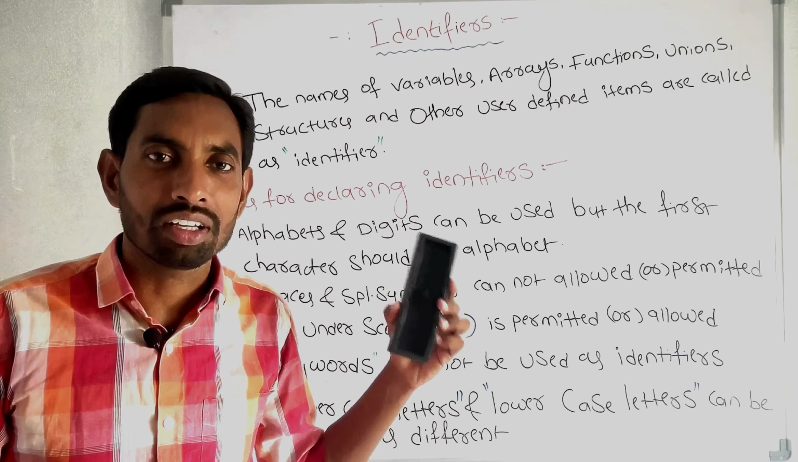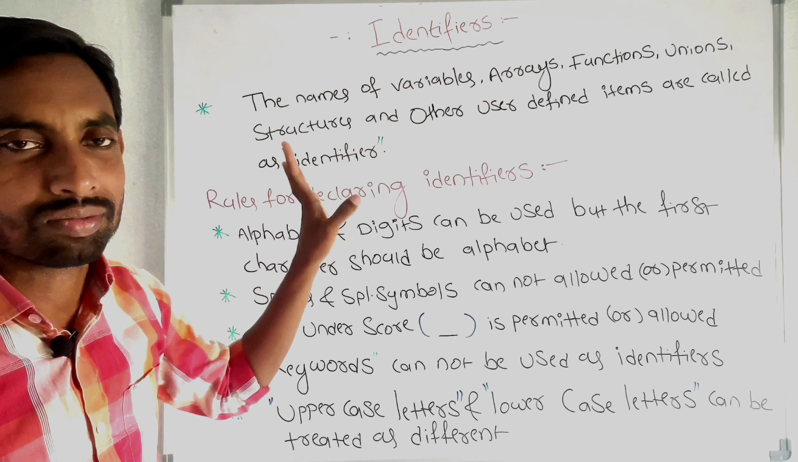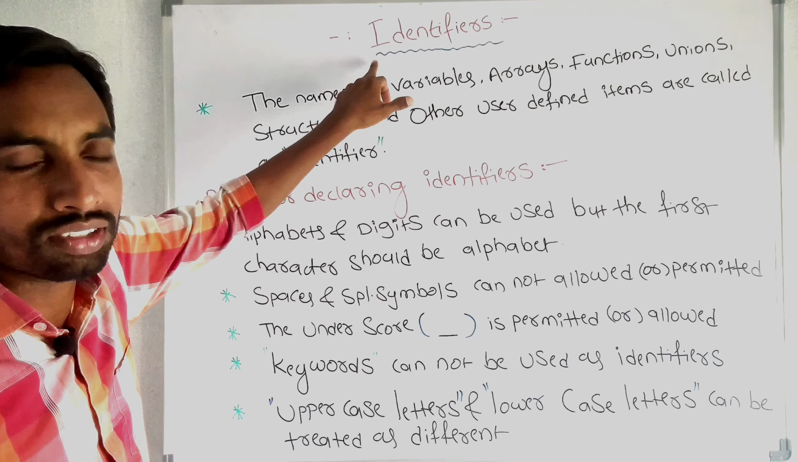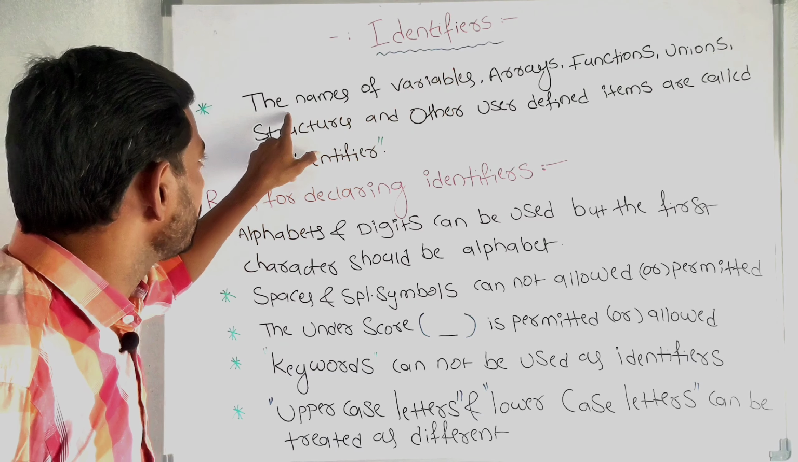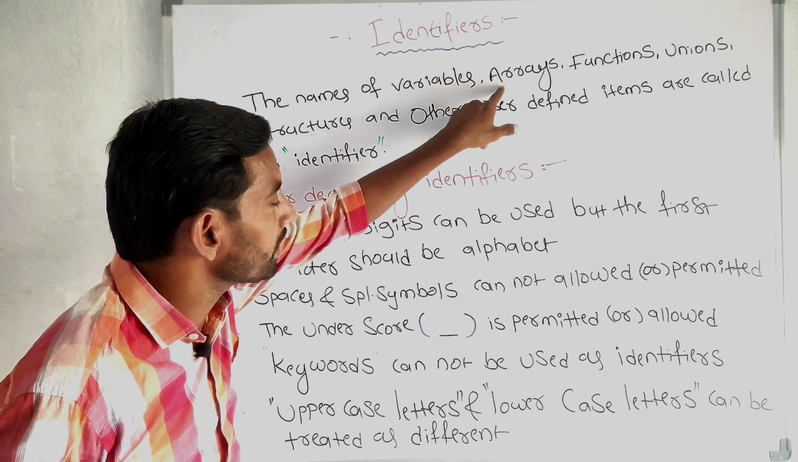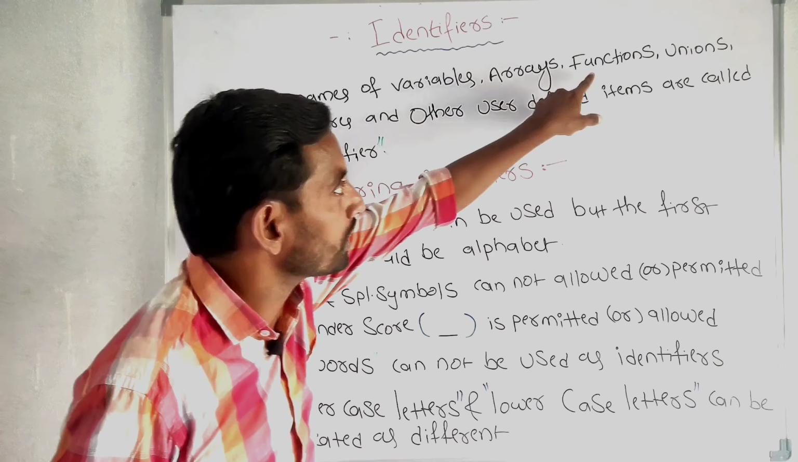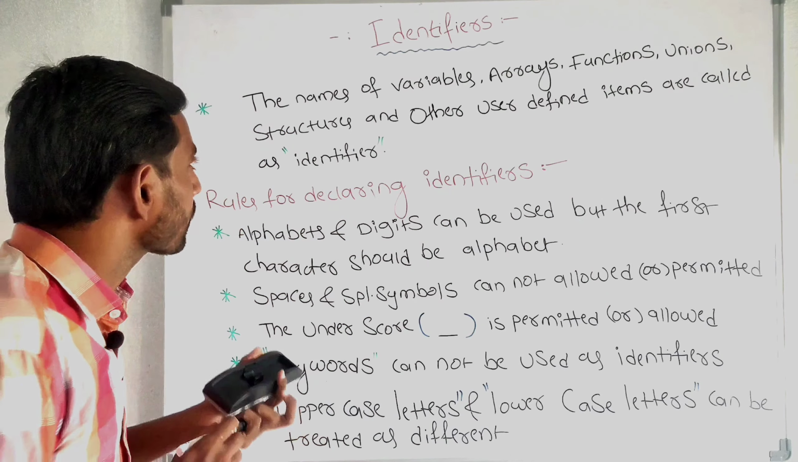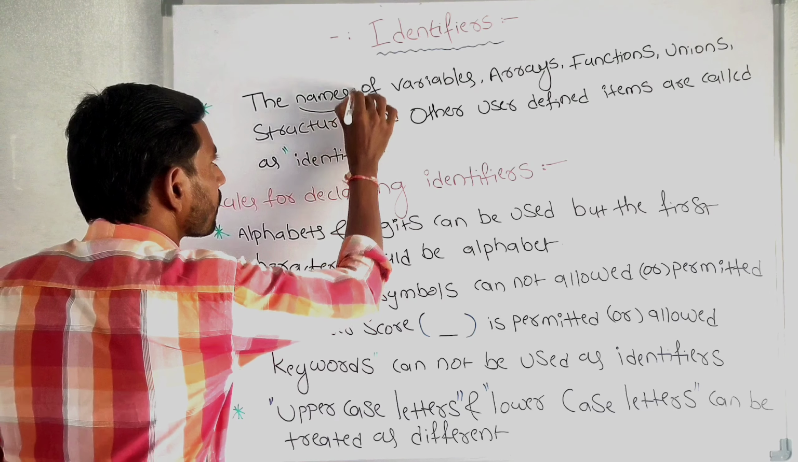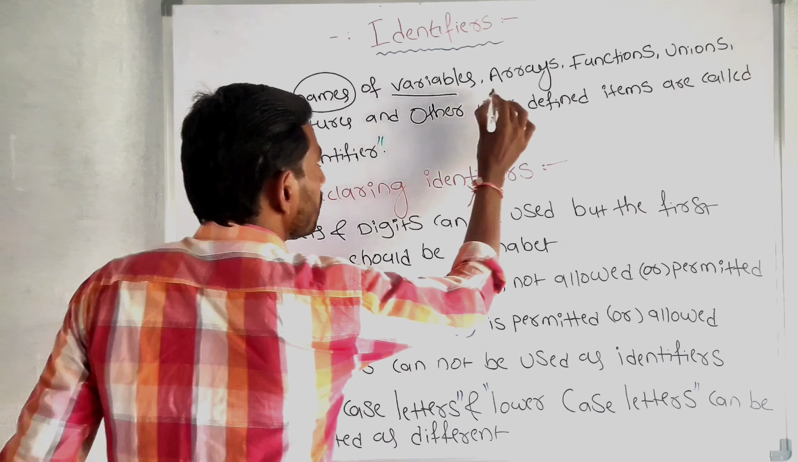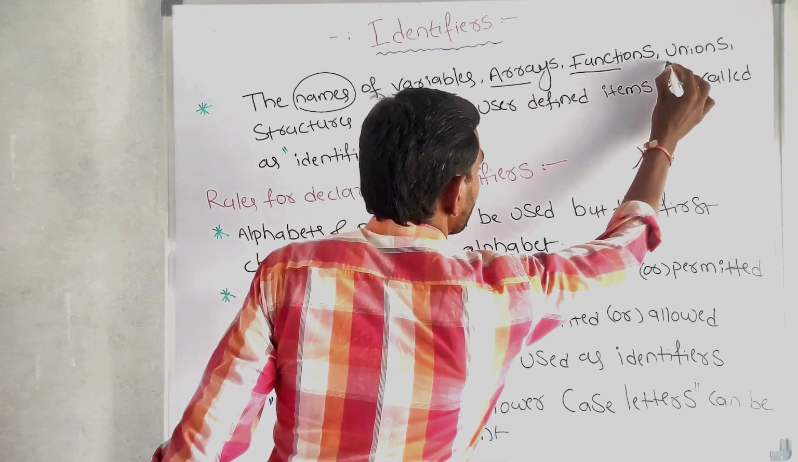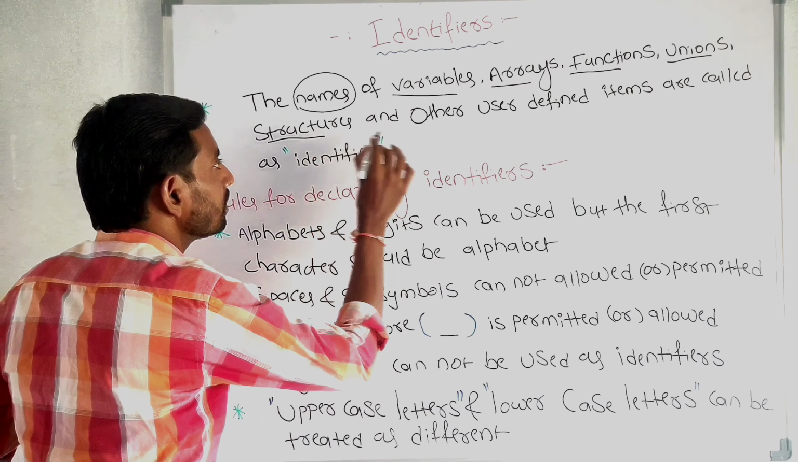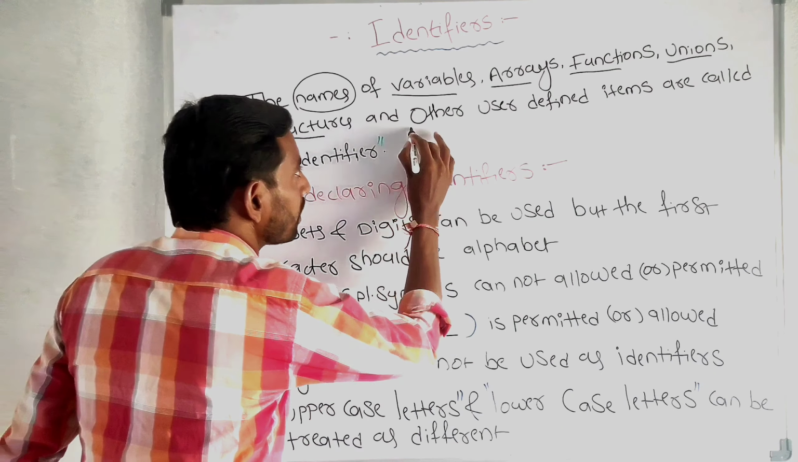In this video, we have to discuss identifiers, one of the C tokens. The names of variables, arrays, functions, unions, structures and other user defined items are called identifiers.